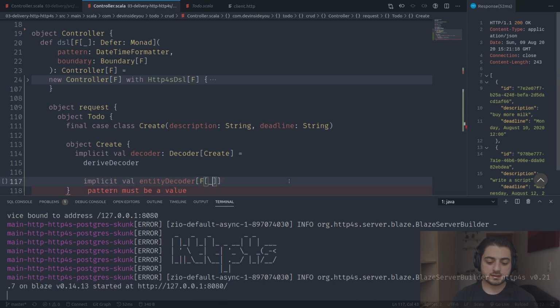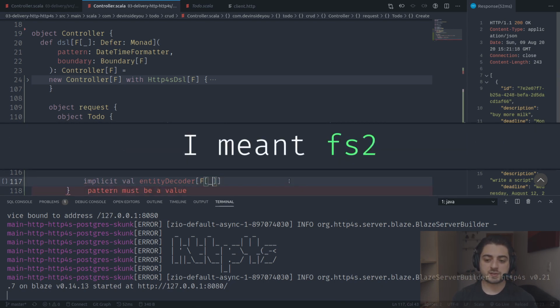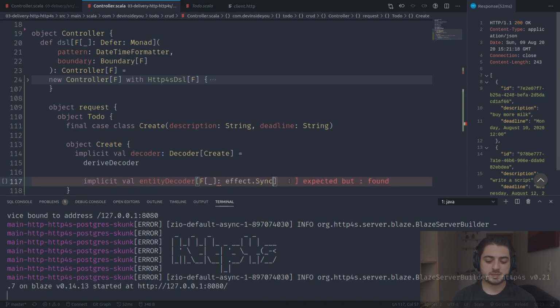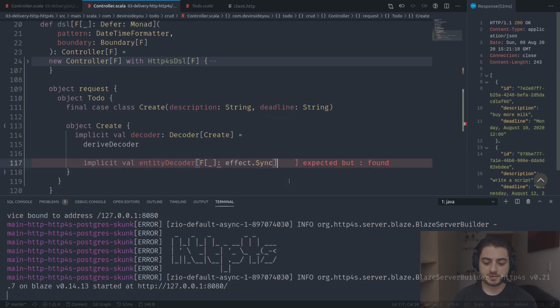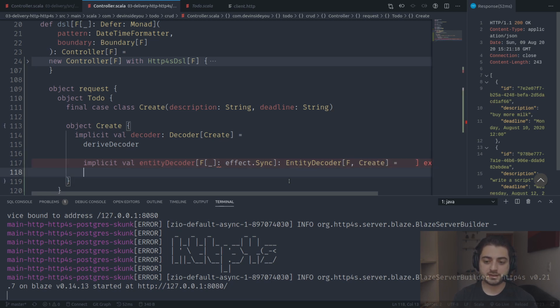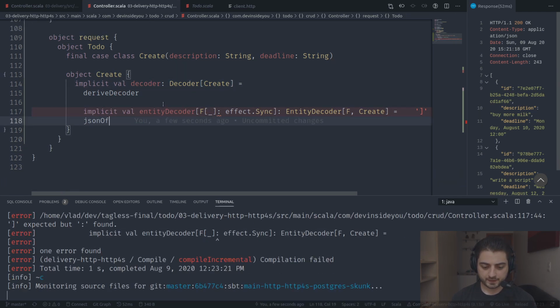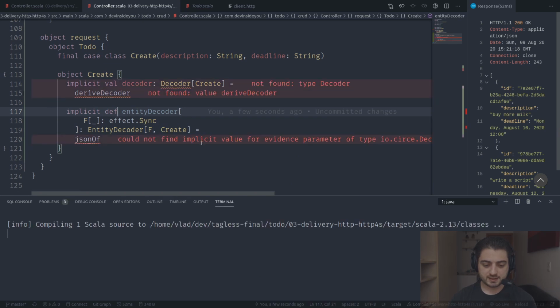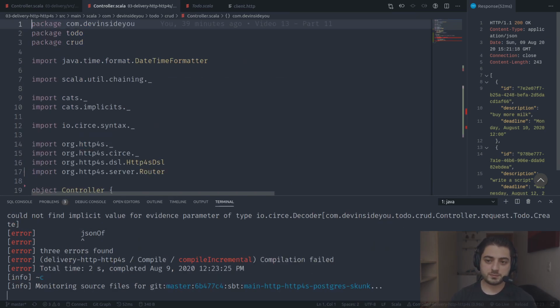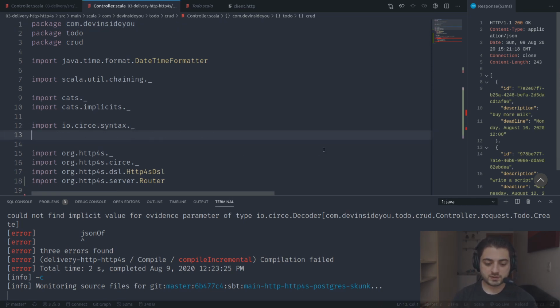Now HTTP4s is built on streams, and the streams need a sync, which is why we're going to end up using a sync over here. And over here, this method is going to return entity decoder F create. Because we're using async, we're going to end up delaying the entire controller. So JSON of. Okay, we probably need a bunch of imports. It can't be a val because it needs a parameter, so it's going to be a def. All right, nice. So we need a couple of imports. Let's go up. We have the Circe syntax. We also need the Circe generic semi-auto. That should actually be enough.